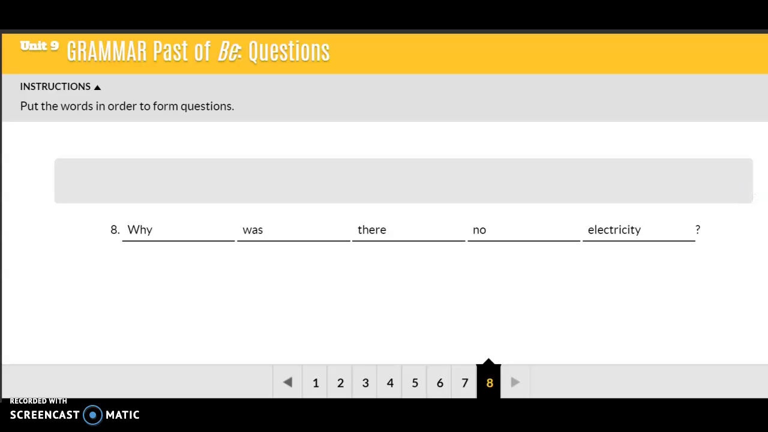Okay, that is all for this part. Good job.